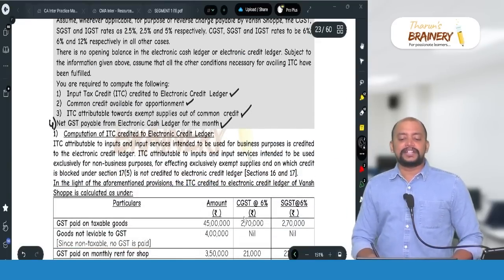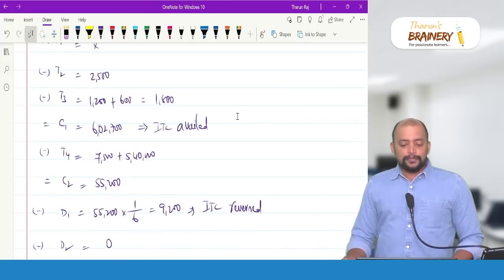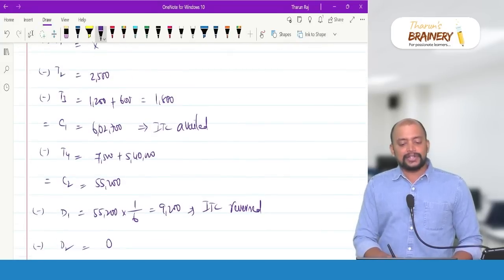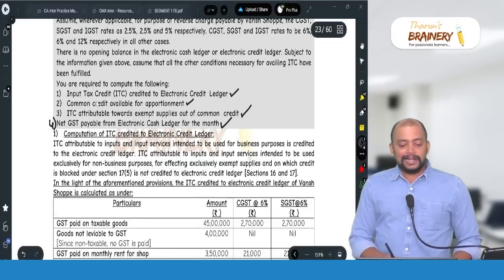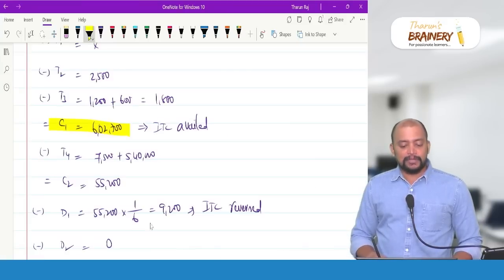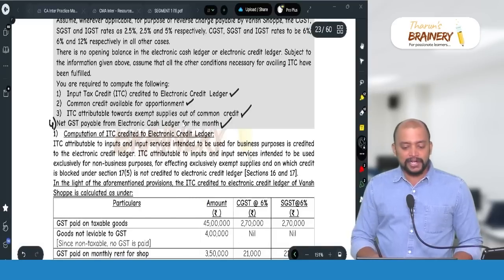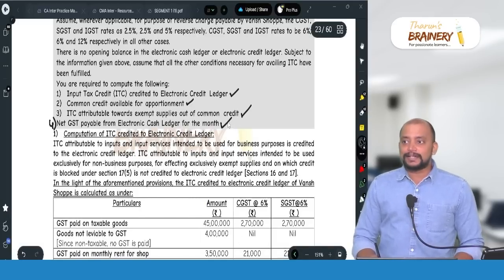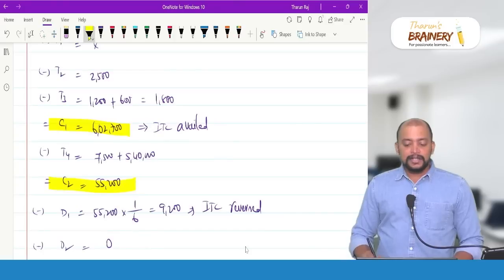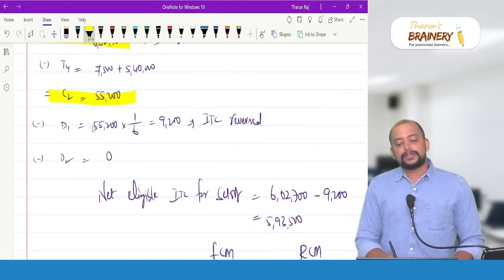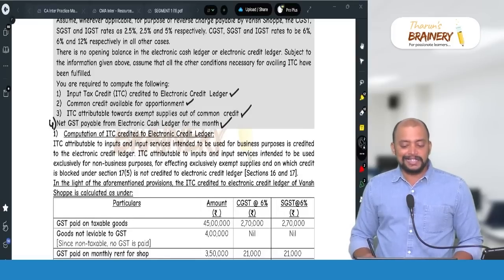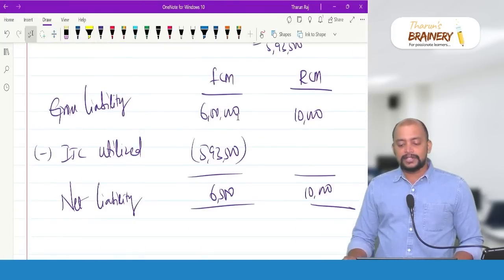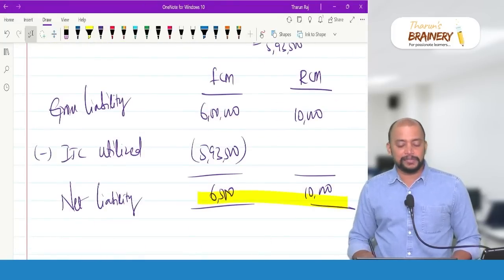Input tax credit credited to electronic credit ledger. Input tax credit credited to electronic credit ledger is 6,02,700. Then common credit available for apportionment is 55,200. And next question, ITC attributable towards exempted supplies out of common credit. So that is how much you reverse. So 9,200. And thereafter finally net GST payable. So that is this. This is the net GST liability.